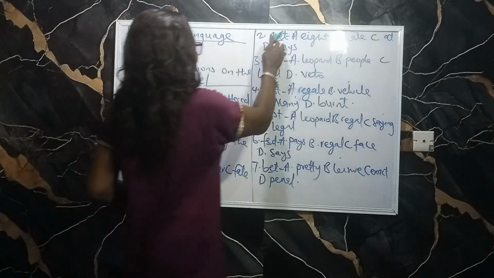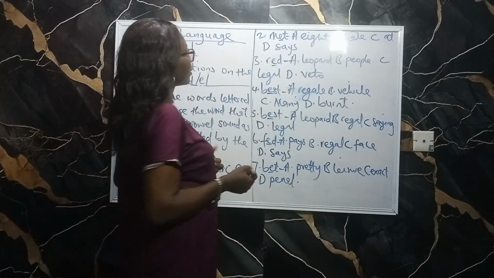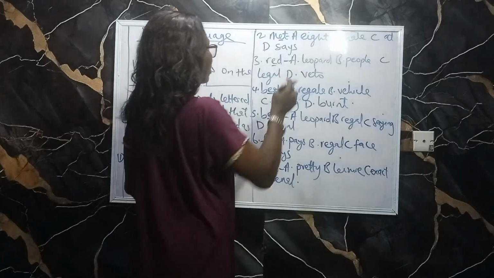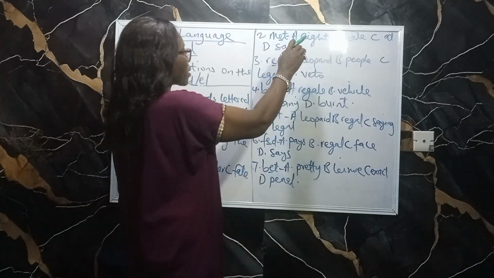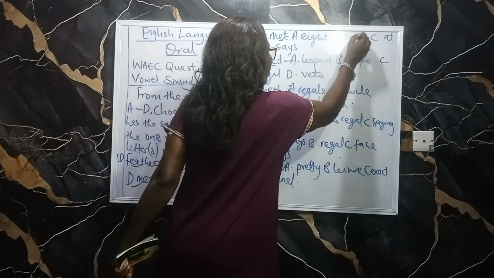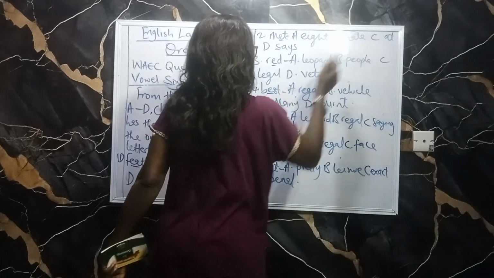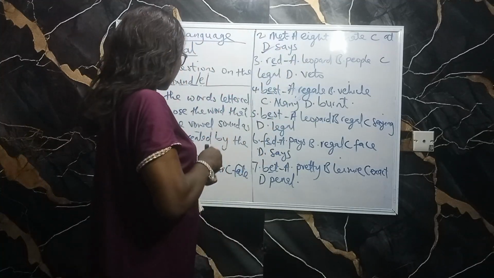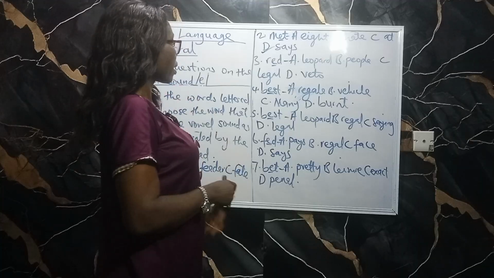Number 2, we have met, E on the line. It is this E that contains the sound E. This one is eight, the diphthong A, hate, the same diphthong A, at, and then says. The answer is says because that is the one that contains the sound E.